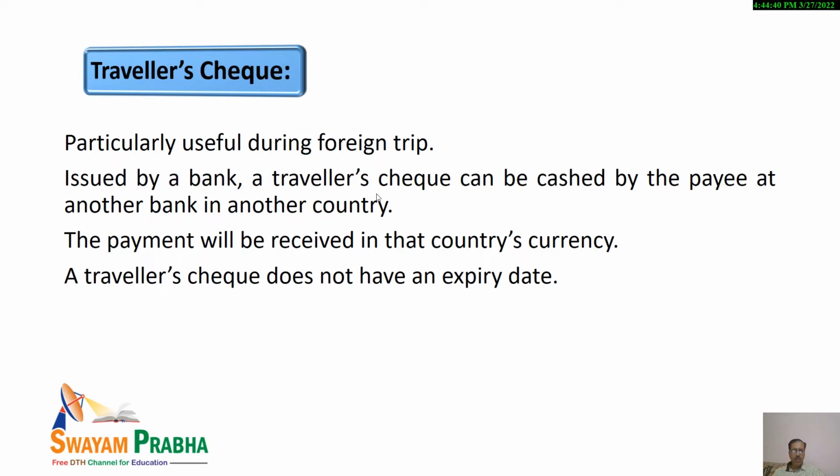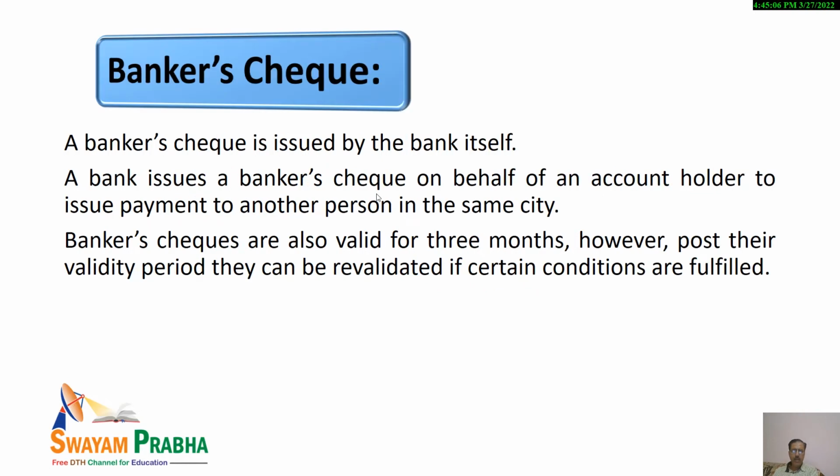You will be depositing the money in India only, but in case you have moved to USA, you will be getting the amount in dollars, or in other countries you will be getting the payment in the currency of that particular country. And one thing more I would like to mention, a traveler's check doesn't have an expiry period.